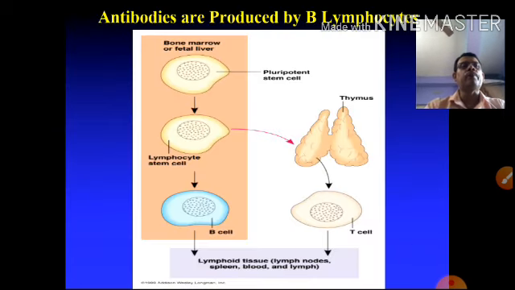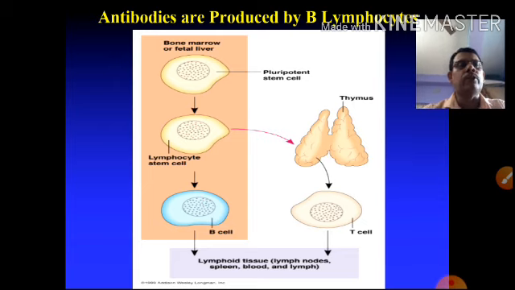So antibodies are produced by the B lymphocytes. How are they formed? They are generally formed from the bone marrow in fetal life. This comes from the pluripotent stem cell, which we already discussed earlier. This lymphocyte stem cell goes to the thymus, and the thymus produces T cells, while lymphocytes directly produce B cells. Ultimately T cells and B cells populate lymphoid tissue, lymph nodes, spleen, and blood, and the antibody produced by the B lymphocyte gives humoral or antibody-mediated immunity.